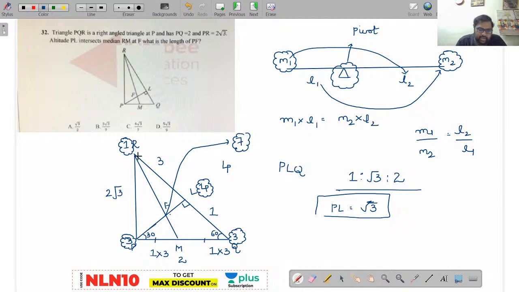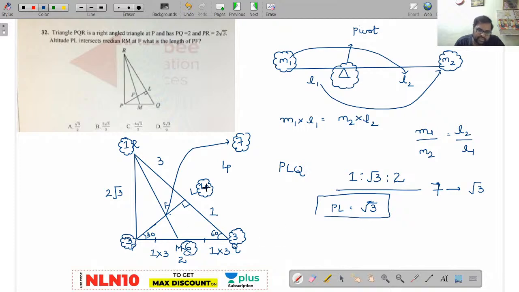Now already 1 here, so how much value has to be at M? It has to be 6. Done. Over. Your question is over. Now observe here, your PL value is given as totally 7. Am I right or wrong? Pivot value 7 is equal to root 3. Already you have derived it previously.